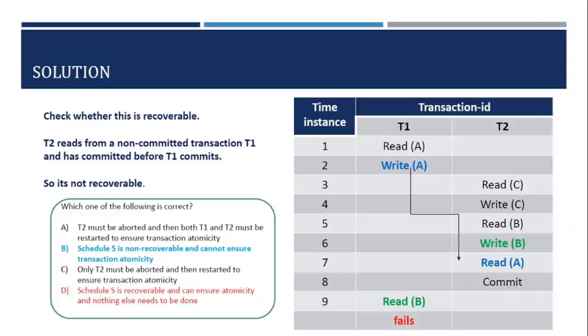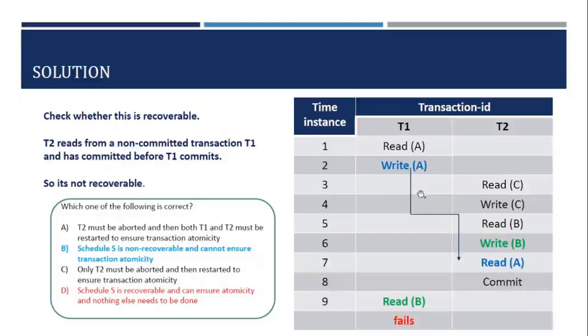So let us debate this scenario. We have T1, we have T2, and after time instance 9, T1 fails. Now if you look at the operations, T1 reads A, writes A, and whatever value of A is written by T1 is being read by T2, and T2 commits.